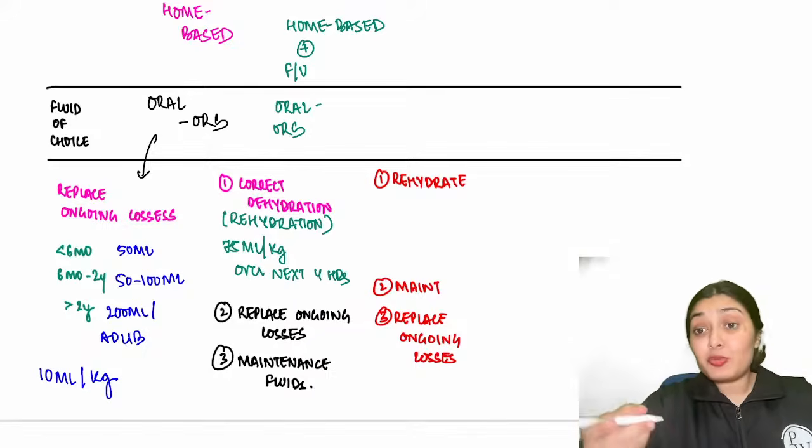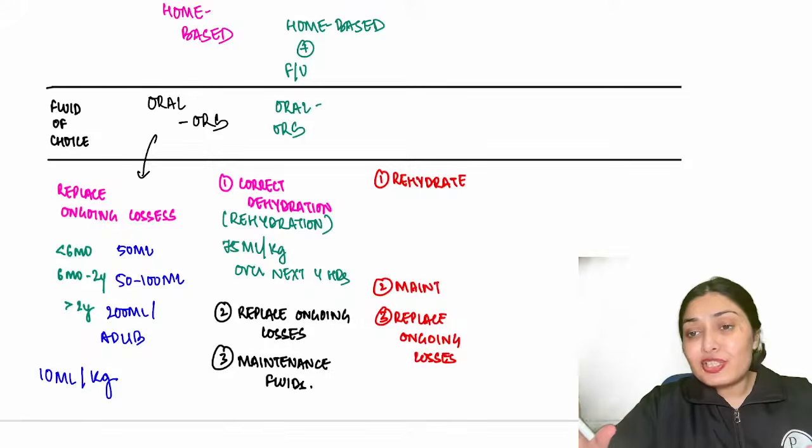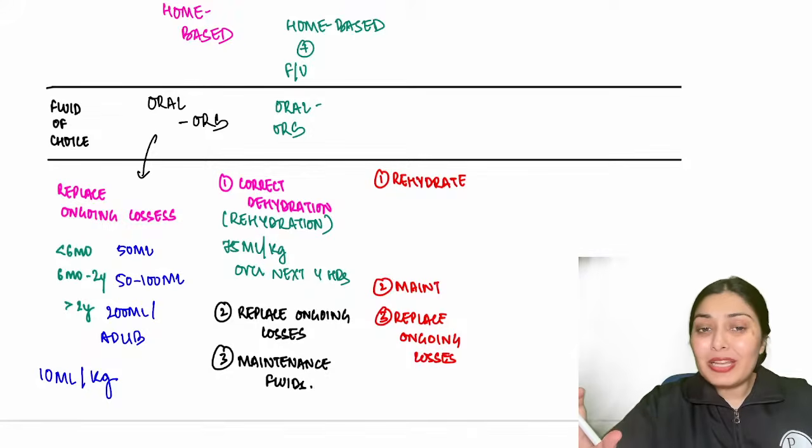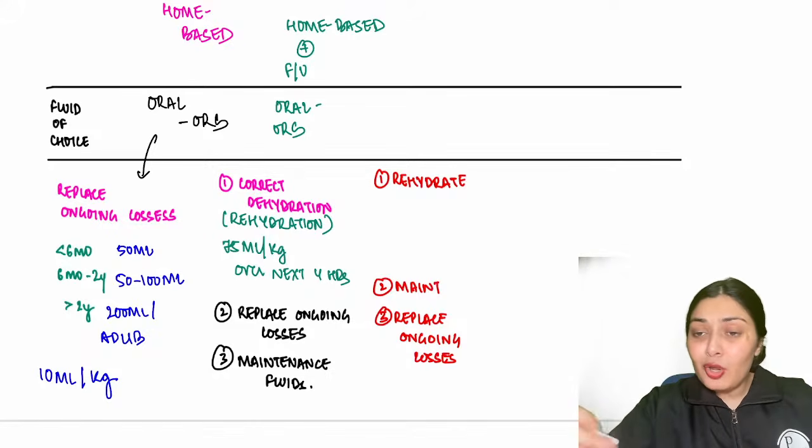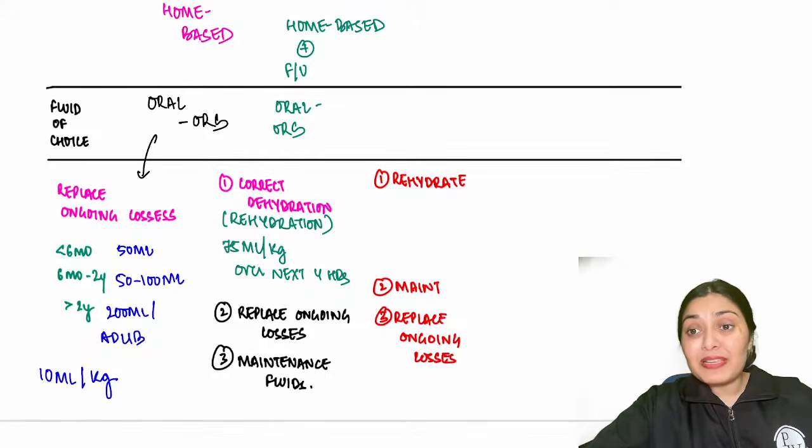So if a 10 kg child comes to me now with some dehydration, how will I rehydrate? I will tell the mother to give 750 ml, that is 75 into 10, over the next 4 hours.